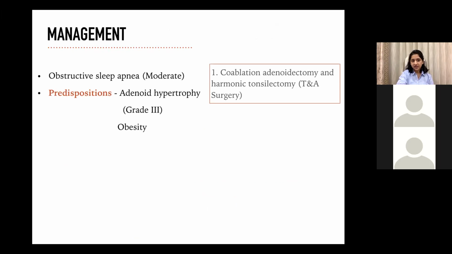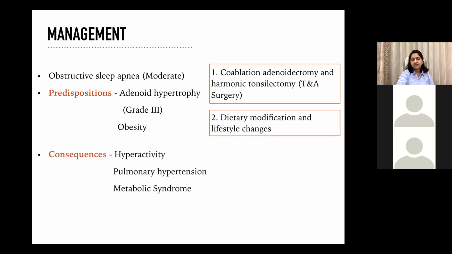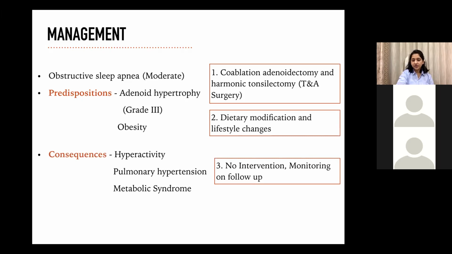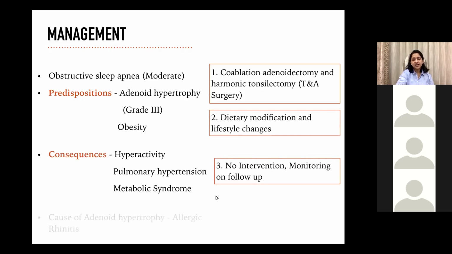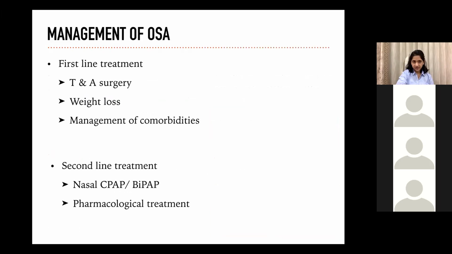For his obesity, we advised some lifestyle changes and dietary modifications. For his hyperactivity, pulmonary hypertension, and metabolic syndrome, we decided to monitor on follow-up since we had taken care of his OSA to some extent. And for allergic rhinitis, we sent him home on intranasal steroids and LT antagonist.